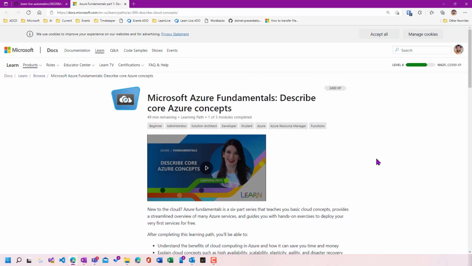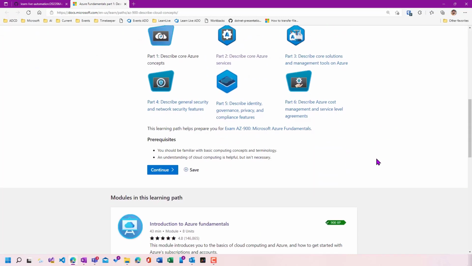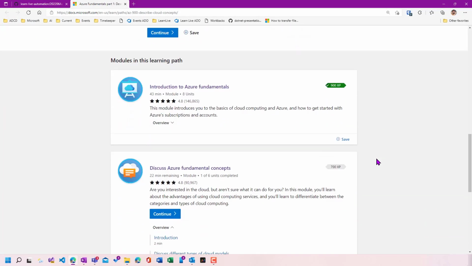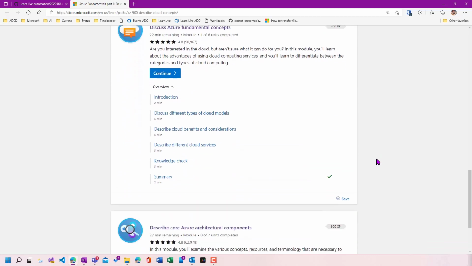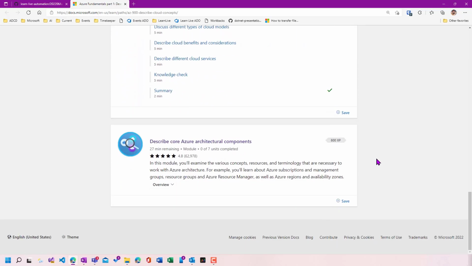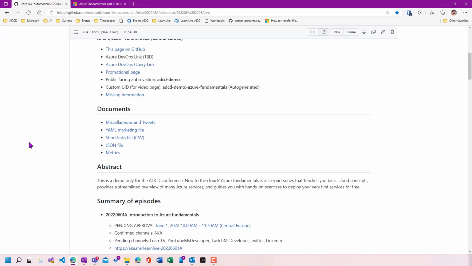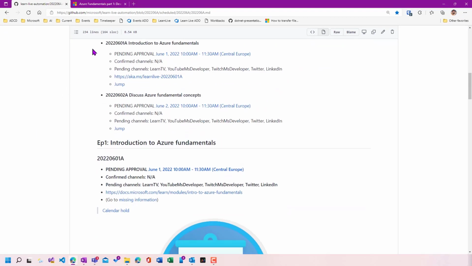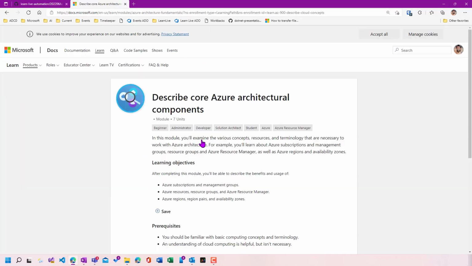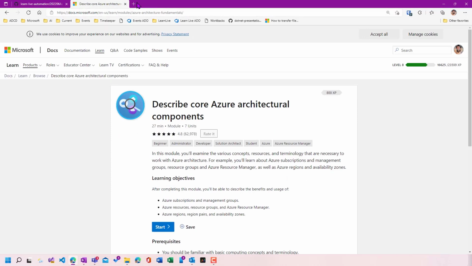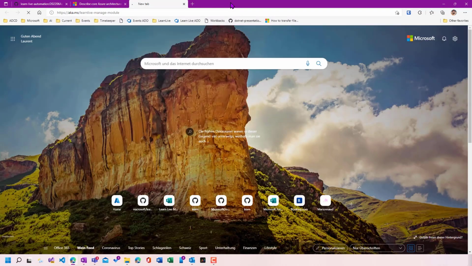So let's look at this demo, and in this fictional example, what we are going to do is take a new series about Azure Fundamentals, and we are going to imagine that we already defined two of the episodes, two modules. So here is the corresponding GitHub page where you can see that we already have two modules defined. And we want to add a third fictional episode, which is going to be the third module of this Azure Fundamentals learning path. So we will need some information about the module: title, abstract, learning objectives, etc.